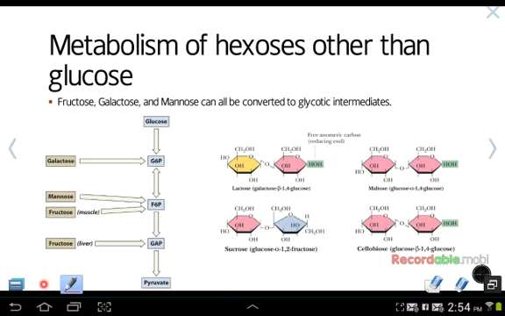So, for this whole time when we were talking about glycolysis, we were talking mostly about the metabolism of glucose. But as you know, we often intake other sugars or hexoses that can be utilized in glycolysis. So fructose, galactose, and mannose can all be converted to glycolytic intermediates and used. So as you see, galactose can be converted to G6P. Mannose and fructose can both be converted to fructose 6-phosphate.